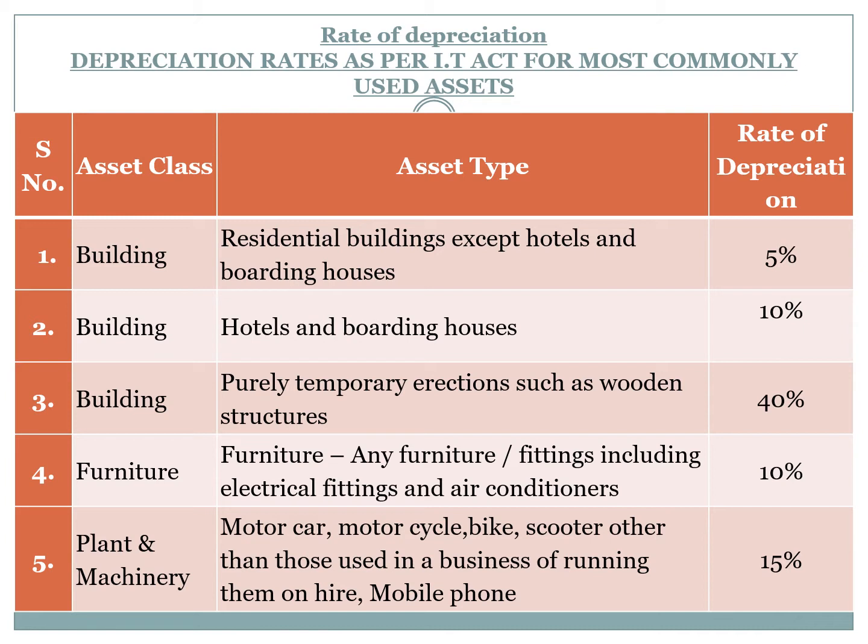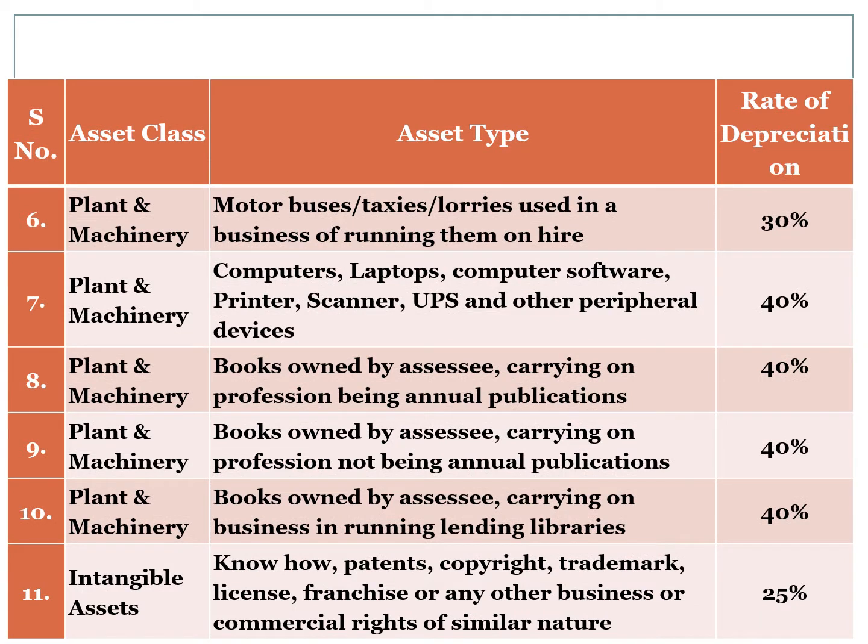Furniture, meaning any furniture, fittings including electrical fittings and air conditioners, 10%. Plant and machinery, motor car, motorcycle, bike, scooter other than those used in a business of running them on hire, mobile phone, rate of depreciation is 50%. Next, plant and machinery, motor buses, taxis, lorries used in a business of running them on hire, 30%. Another class, plant and machinery, computers, laptops, computer software, printers, scanner, UPS and other peripheral devices, 40%.